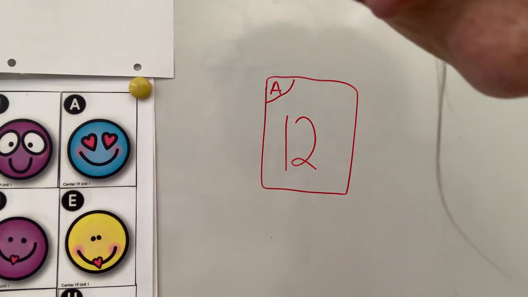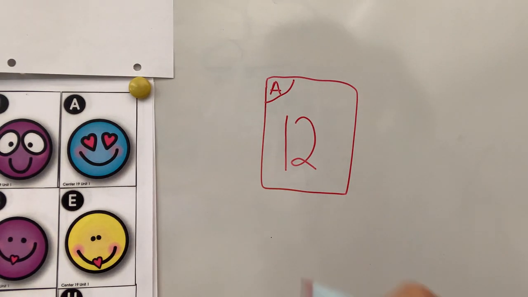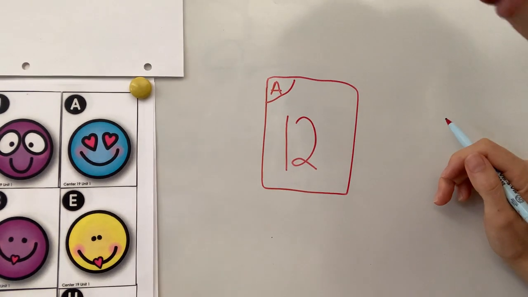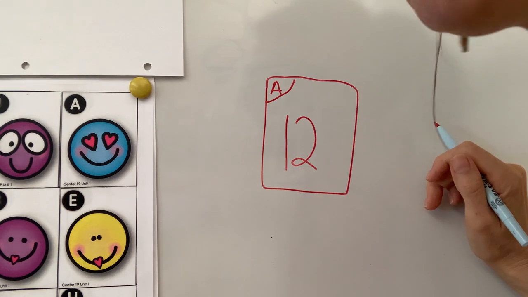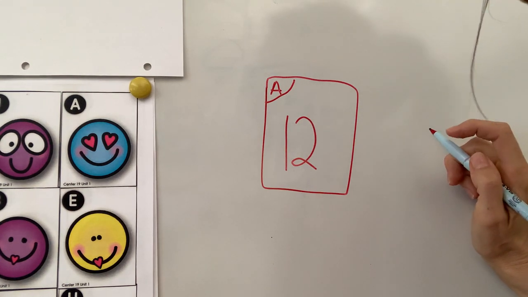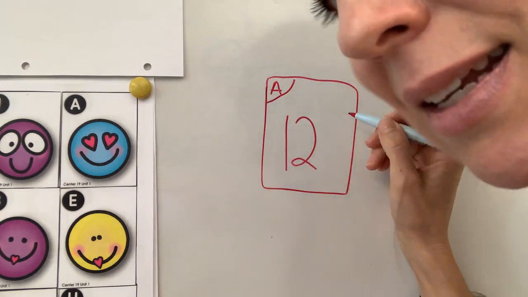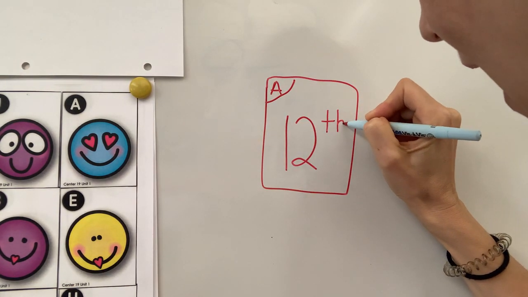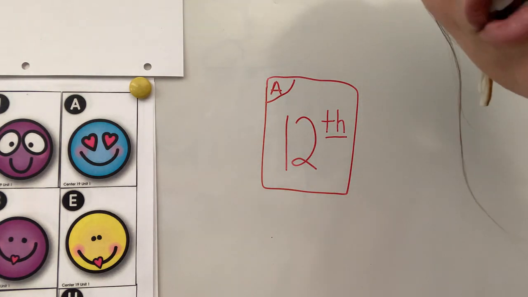But remember, we're not counting 1, 2, 3, 4, 5 like that. We're counting first, second, third, fourth, fifth, and sixth, seventh, eighth, and ninth, 10th, 11th, and 12th. So you've got to say the th at the end. So right here, we're going to put a little T and a little H at the top, and we're going to draw a line under.